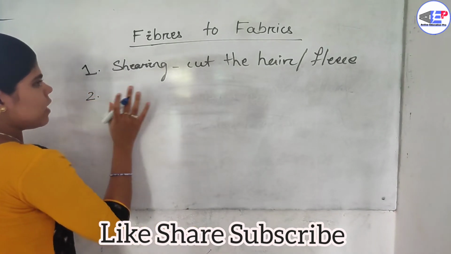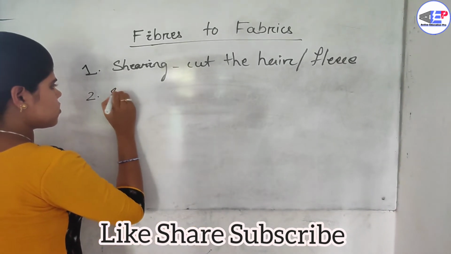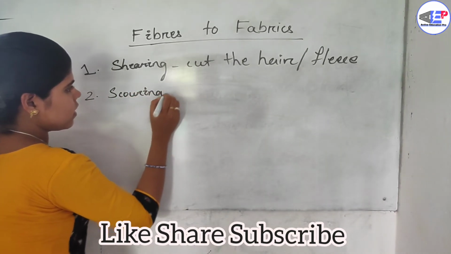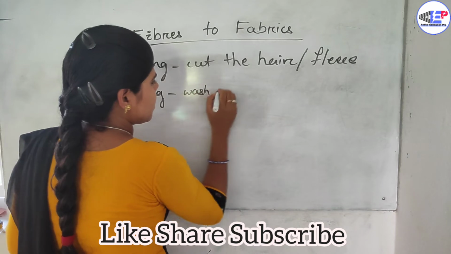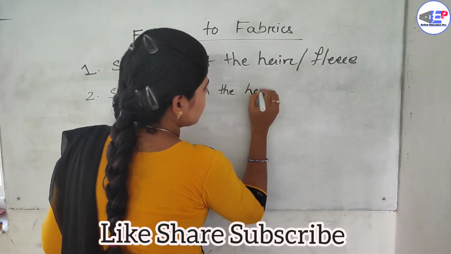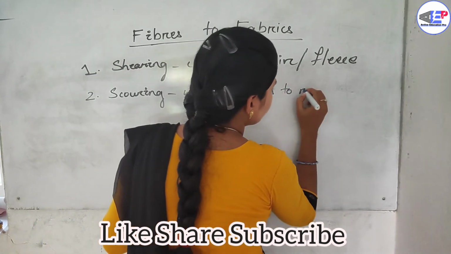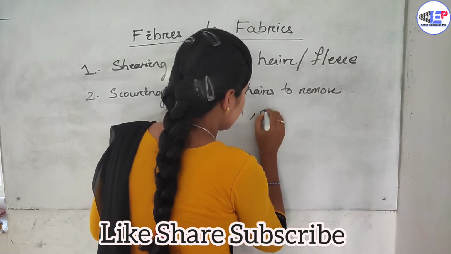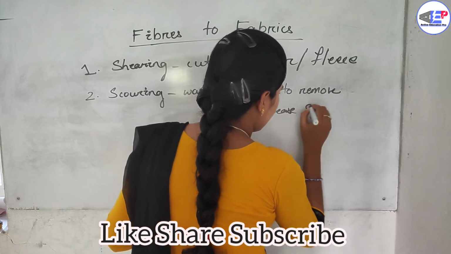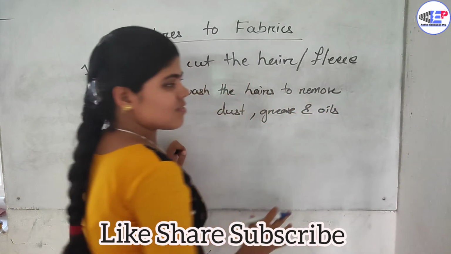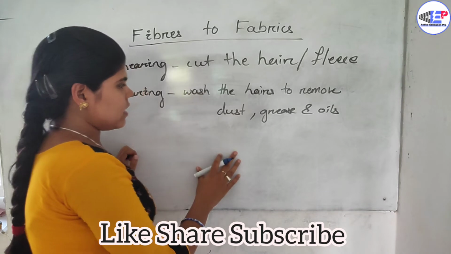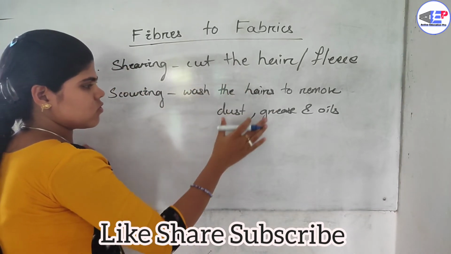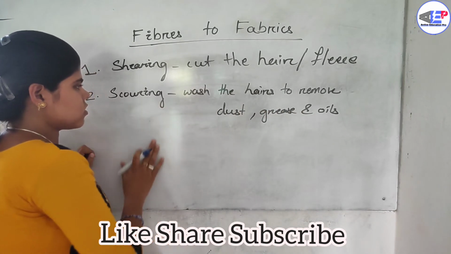Then we wash these hairs. This process is called scouring, meaning we wash the cut hairs to remove dust, grease and oils, the dirty particles. After cutting the hair from their skin, we wash the hairs to remove this dust, grease and oils. This process is called scouring.